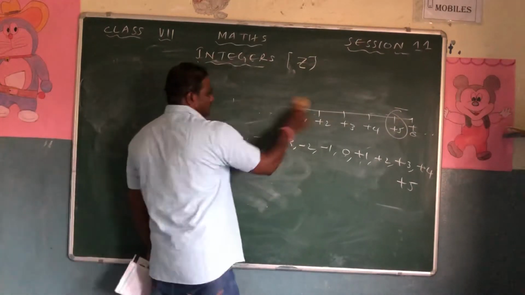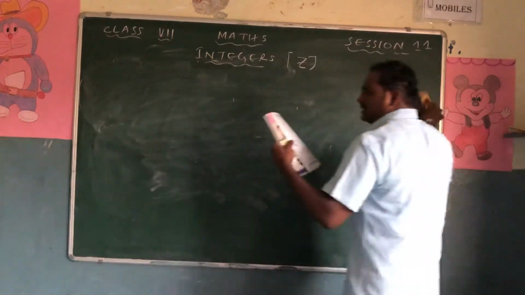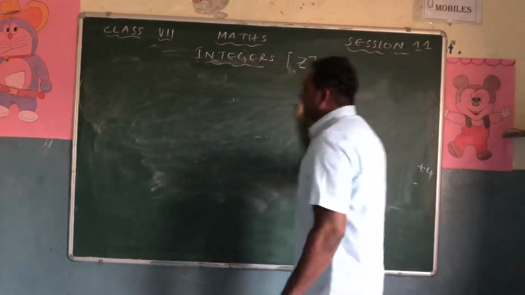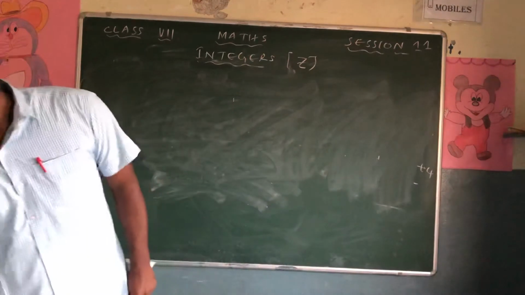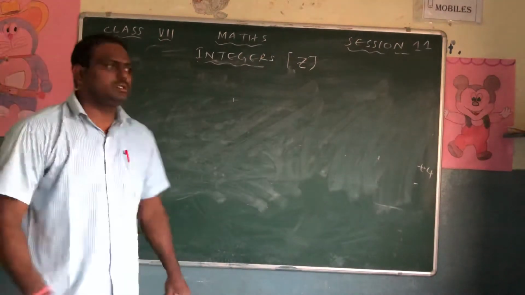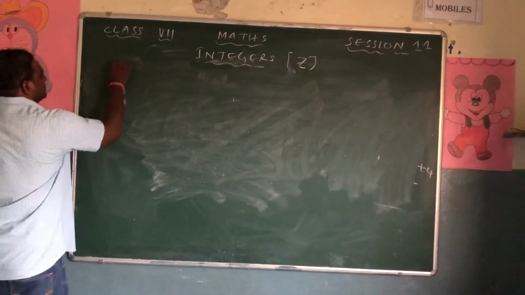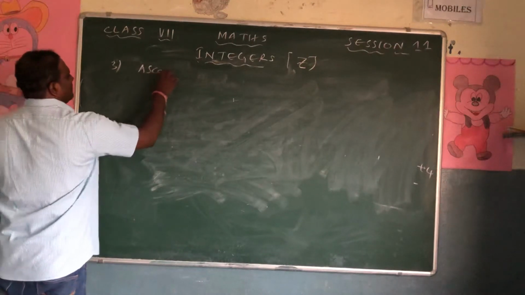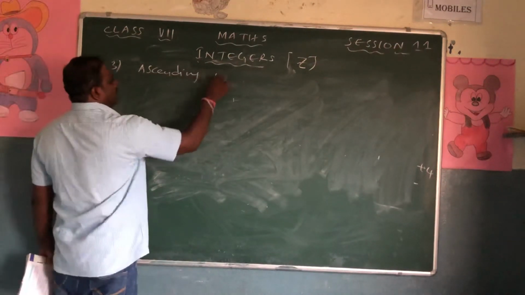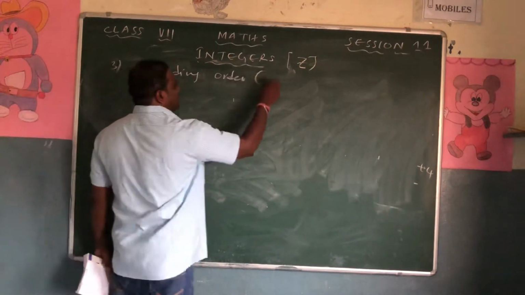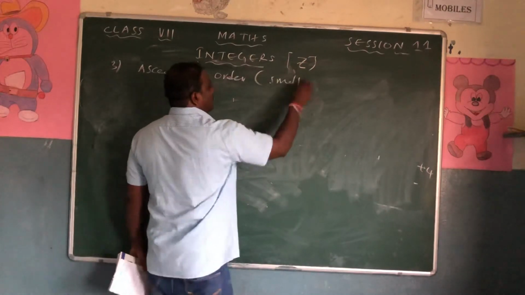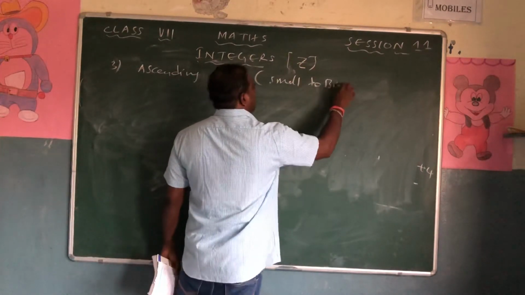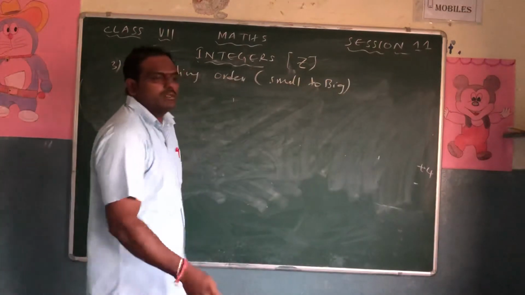Question number 3 is: write the following integers in ascending order. So ascending order means small to big. Question number 3, ascending order. So what is ascending order? It is small to big. What is descending order? Big to small.